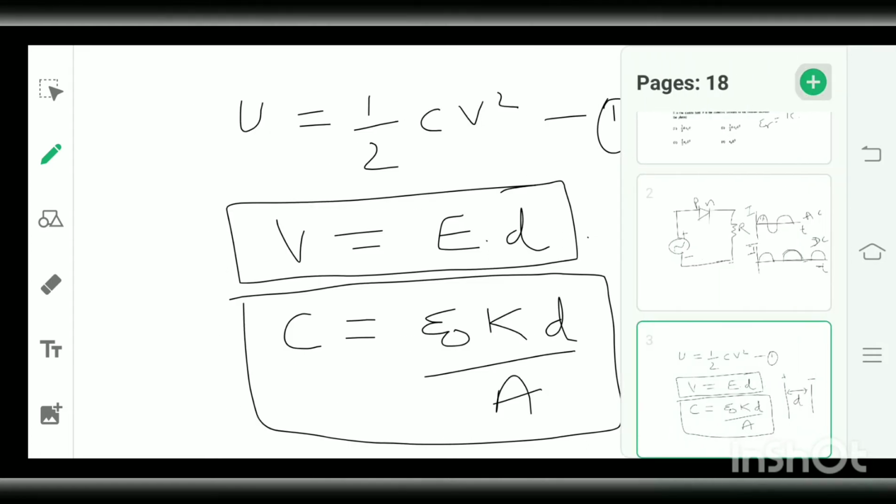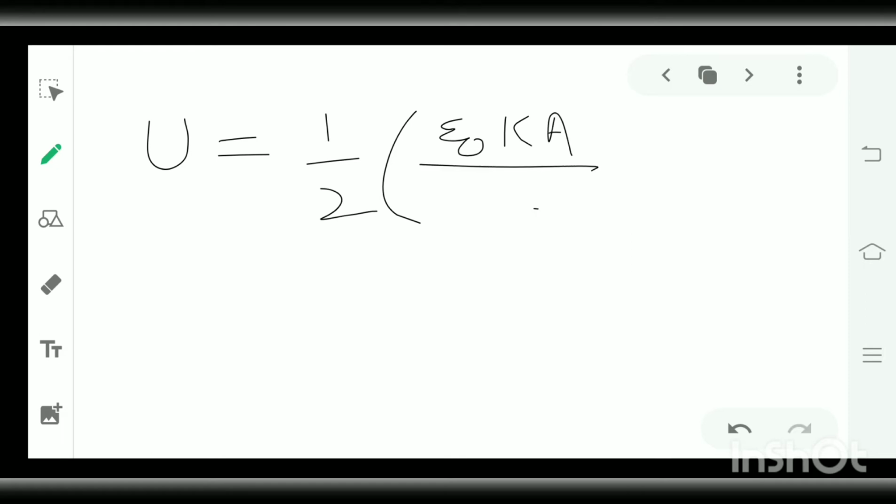So we get energy stored equals half, capacitance is epsilon naught K into A upon D, into voltage V, which is electric field E into D, squared.